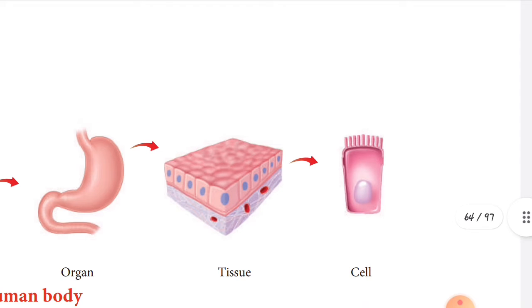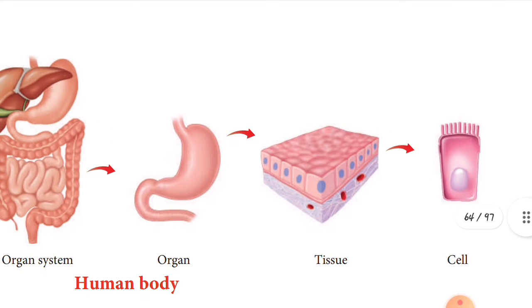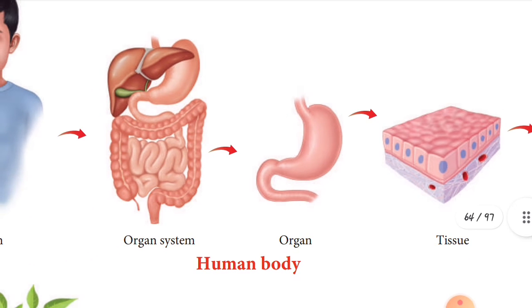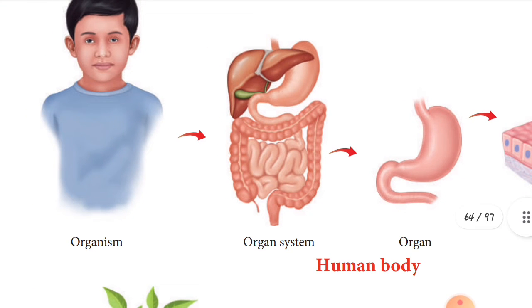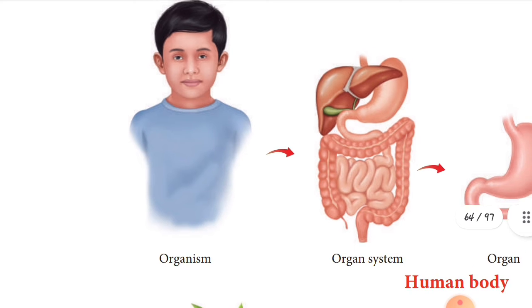See the cell, children. So a group of cells form tissue. A group of tissues forms an organ. A group of organs forms an organ system. So finally, a group of organ systems forms, yes, an organism.